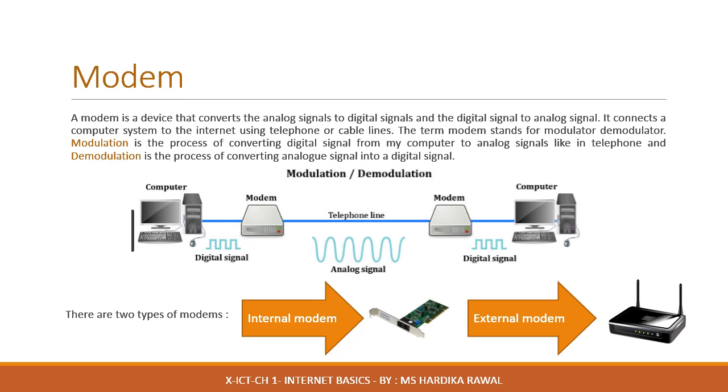The external modem is a small box-shaped device that is connected to the computer from outside. It is a peripheral and is connected to the computer using some wires. External modems are slightly more expensive than the internal ones, but are definitely faster. Like any other device, it is portable and can be connected to different computers. As you can see on the screen, the black box-like device is the external modem, while the chip-like device is the internal modem, which is fixed inside the CPU.